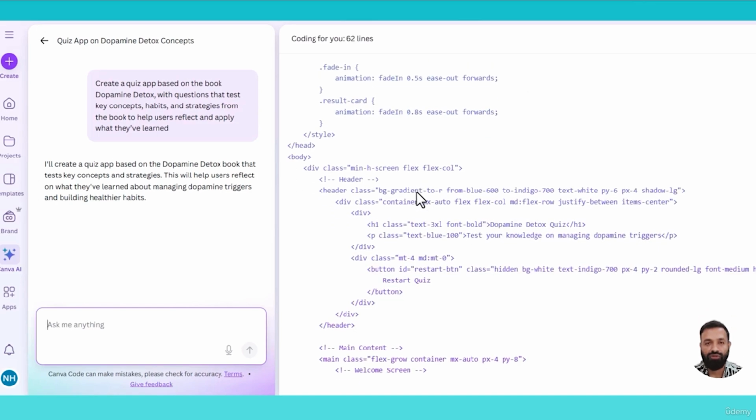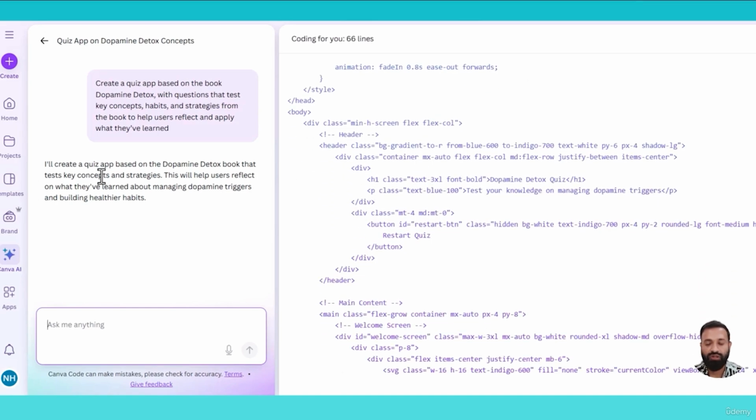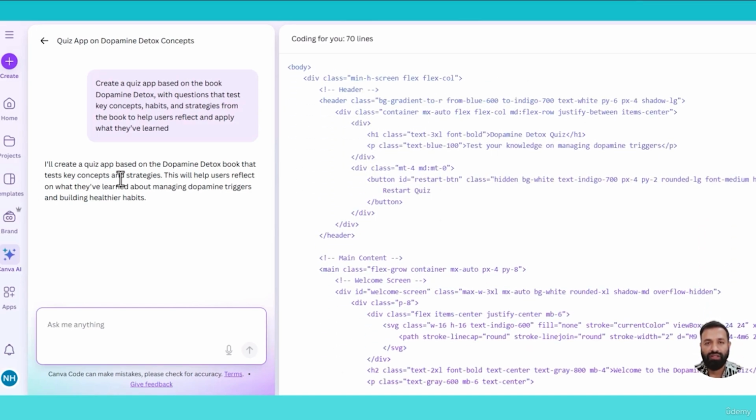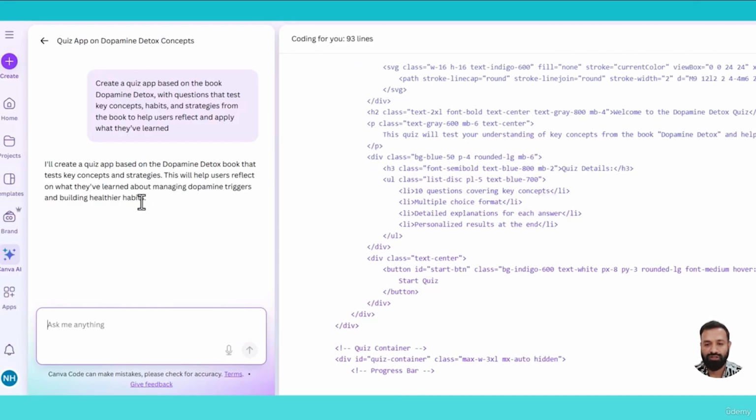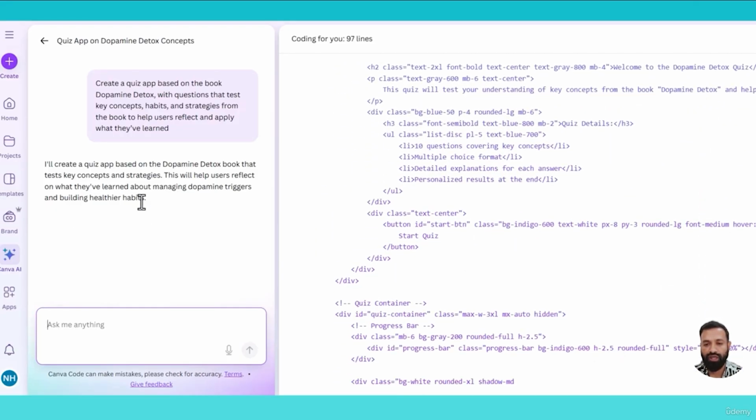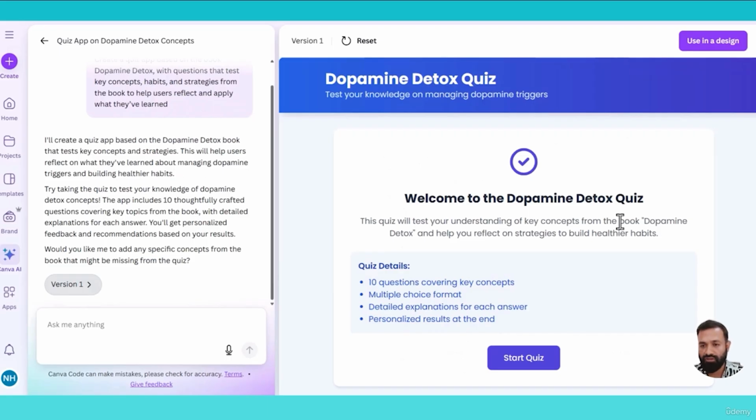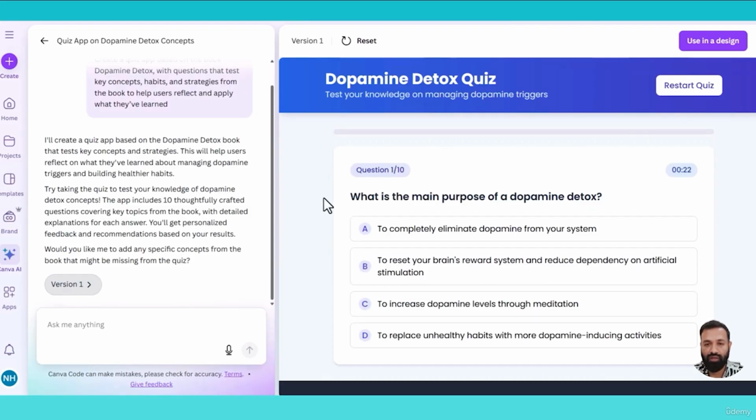So Canva Code is your greatest companion. Whatever you tell it to build, Canva Code will build for you. And this is a game-changing feature introduced by Canva. So here is the final quiz about dopamine detox. I read the book, so I know the content of the book. So let's start the quiz. Let me check whether Canva included the core concept of the book.